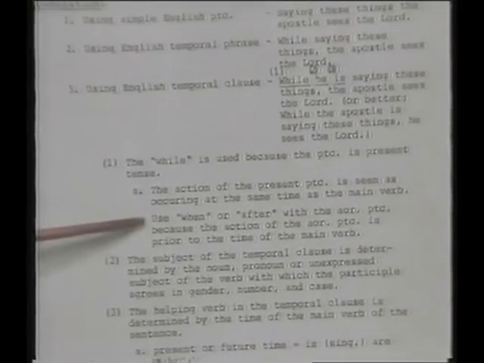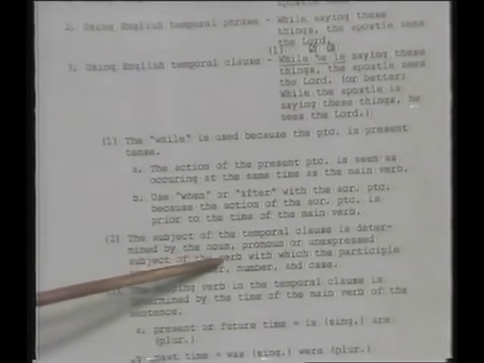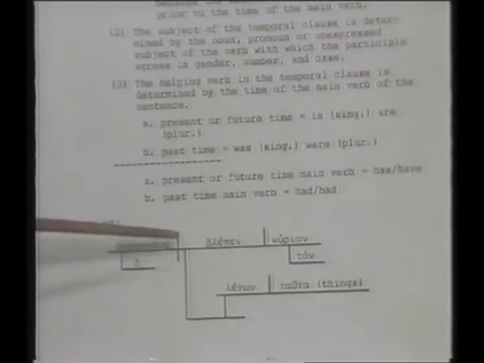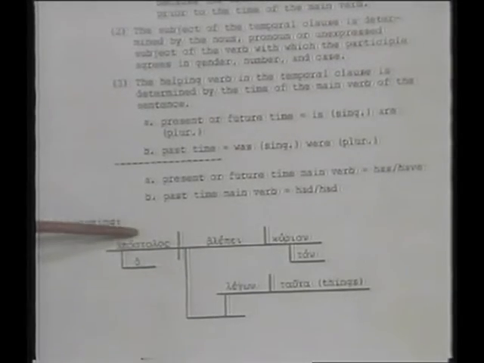Now, look at B. Look at 2. The subject of the temporal clause is determined by the noun or pronoun or unexpressed subject of the verb with which the participle agrees in gender, number, and case. We have it here down at the bottom, see? The subject of this participle, the action of the participle, is determined by the word with which it agrees, gender, number, and case. So that's why we said he, referring to apostle.